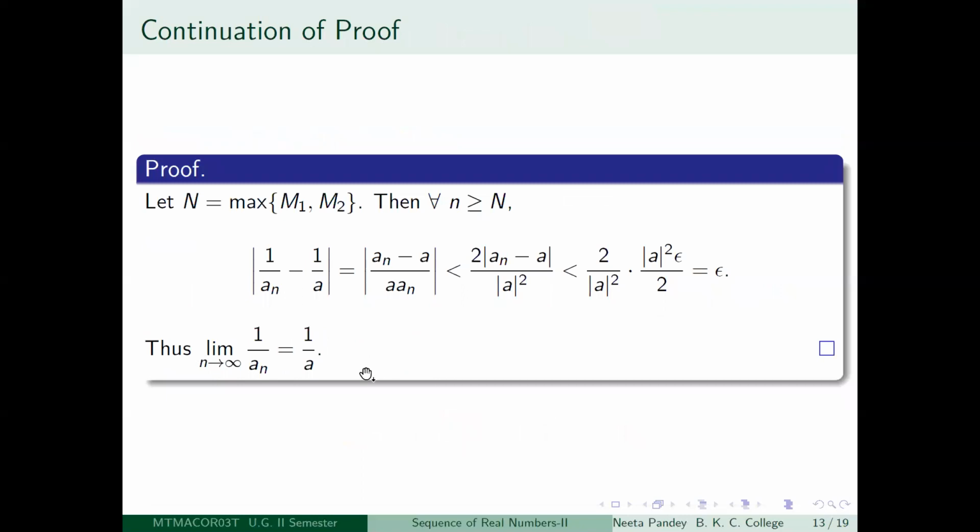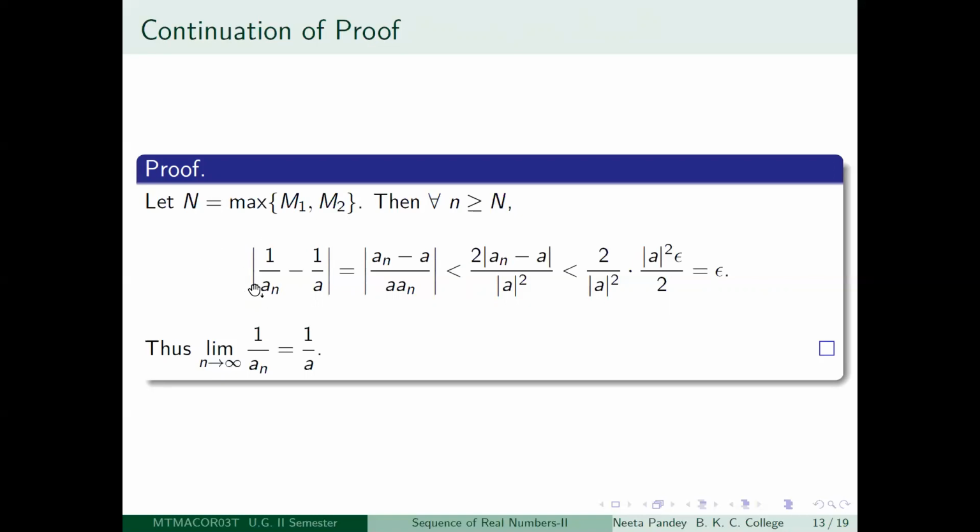We have understood that if we want everything to hold at the same time, then we will just take the maximum of M1 and M2. So after that maximum term, whatever is suitable for us will hold. So capital N we have taken to be the maximum of M1 and M2. Now I look at little n greater than or equal to capital N. Then what happens?